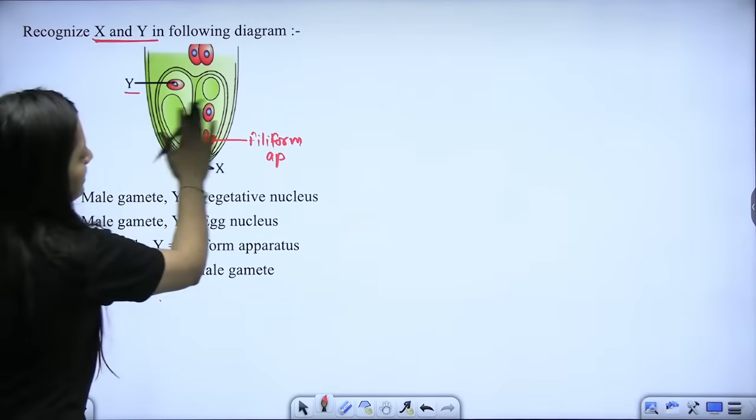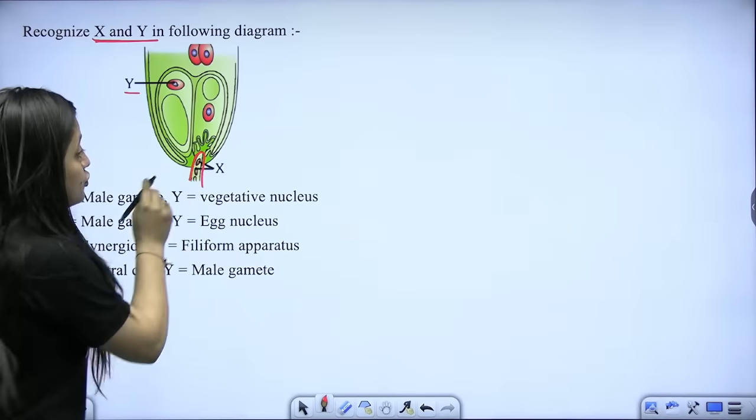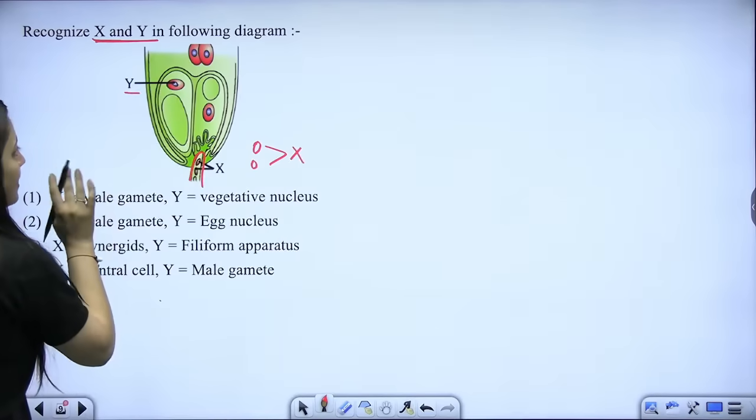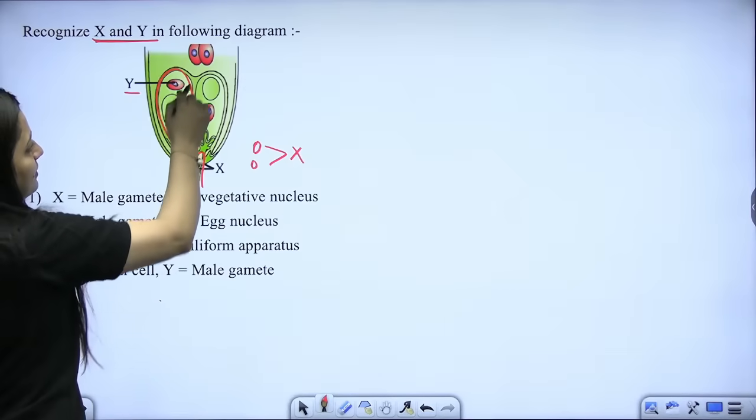This Y is there. Basically, what is happening? This is the pollen tube. Now, two things that they have highlighted. This is clearly mentioning that X is going to be the male gametes. Now, if X is the male gamete, you look at this part.